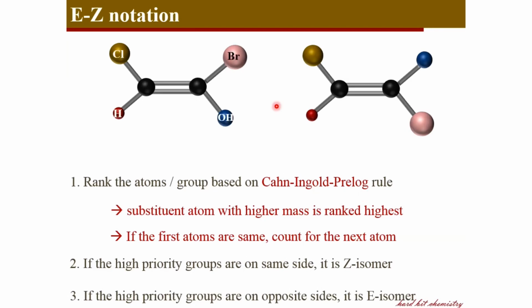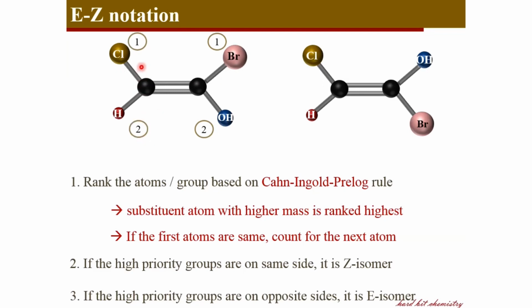Let's demonstrate this with an example. Here, these are the set of substituents. Let's imagine you've got bromine, chlorine, hydroxyl and hydrogens. On one carbon you've got chlorine and hydrogen, and on the second carbon you've got bromine and hydroxyl groups. Now you need to rank the substituents on each carbon. Considering this carbon, you've got bromine and oxygen here, and atomic mass is higher for bromine, so this is the first priority group and this is the second priority group on this carbon. Similarly, the substituents on the second carbon are also ranked. Chlorine gets the first priority and hydrogen gets the second priority.